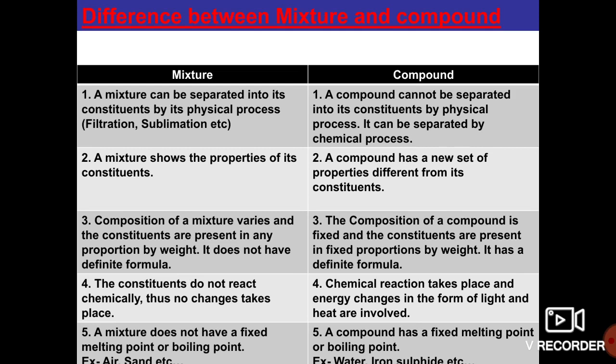So this combination has a definite proportion. Only two atoms of hydrogen and one atom of oxygen combine to form water. So which means it is a definite or fixed proportion. So have you understood this one?